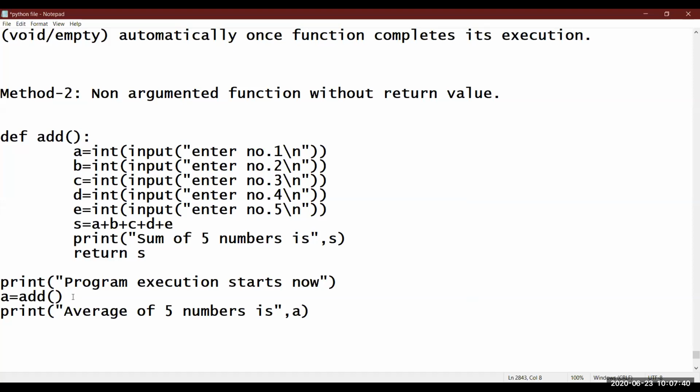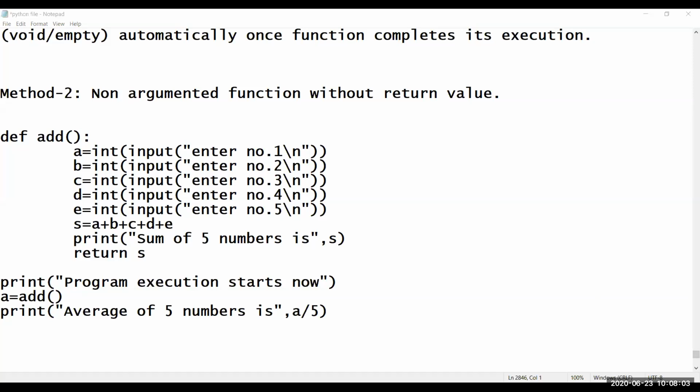You can put divide by 5 here also. Or you can simply write A by 5, because A is only storing the result S. And what is S here? S is the sum of those 5 numbers which is returned by the add function. So you have to write divide by 5. Of course, it is understood that you have to find it.